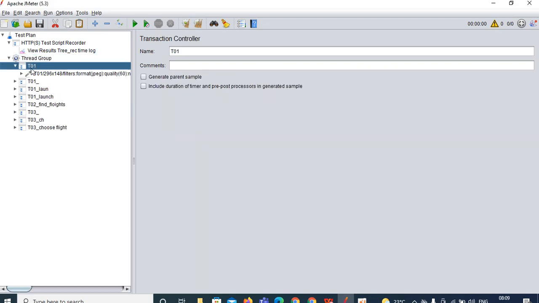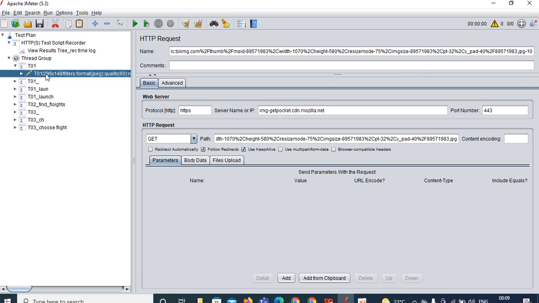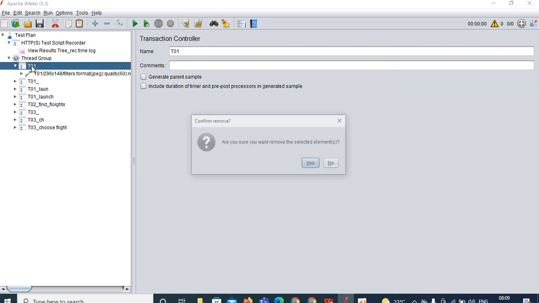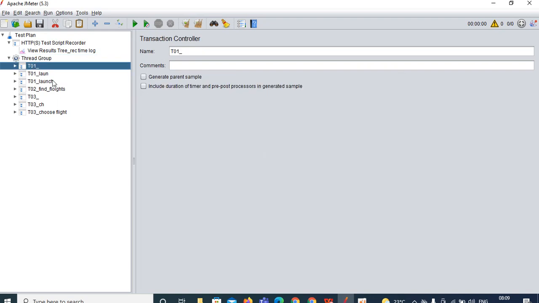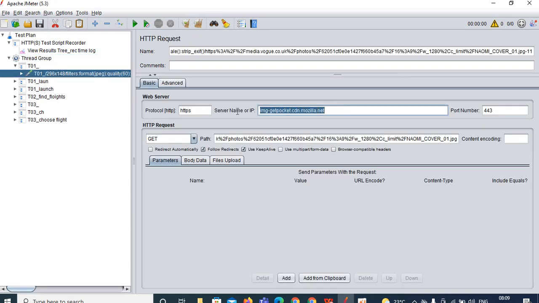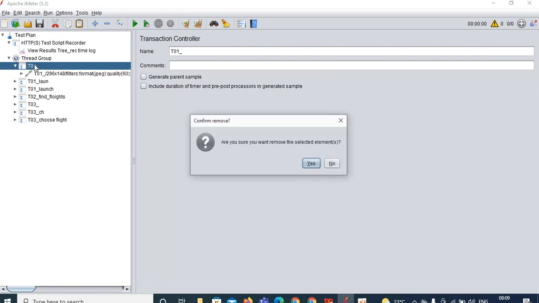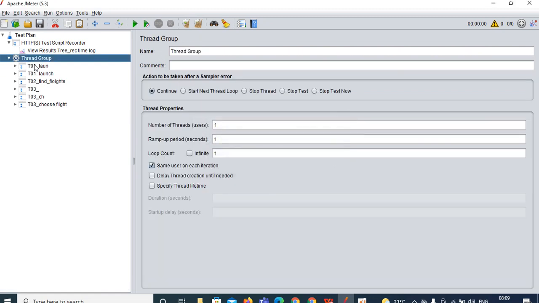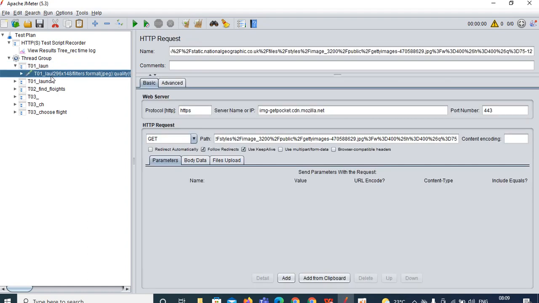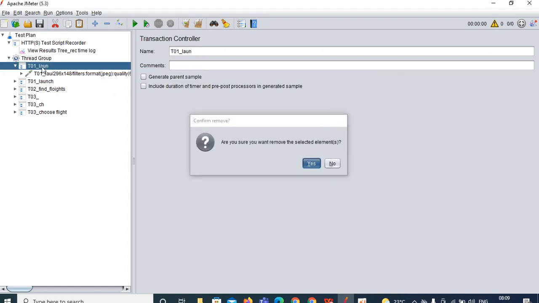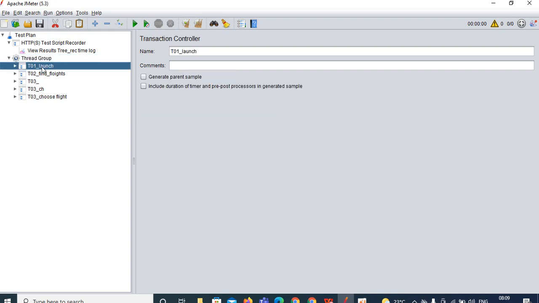Next T01, here you can see image get pocket cdn mozilla.net, this is not required, you can delete that. Go to the next transaction, here also you can see image get pocket, so you can delete this one. Check each and everything. Next launch.